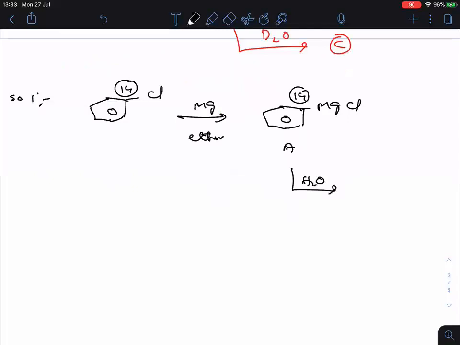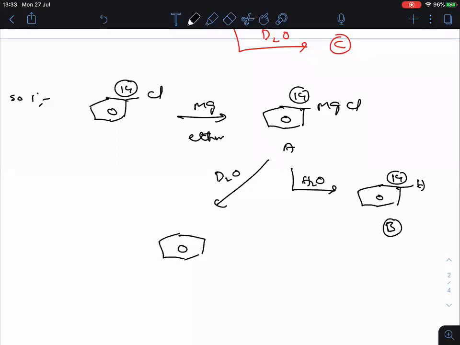When this is treated with water, this is your B. Now the same when treated with heavy water, D2O, in place of H here D will come, but 14 still remains as it is.